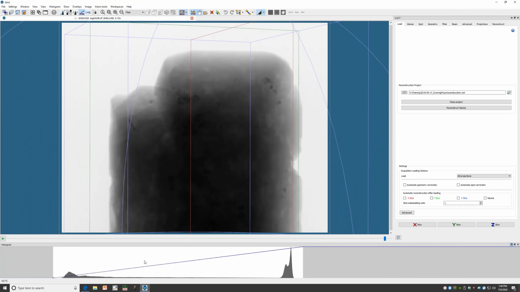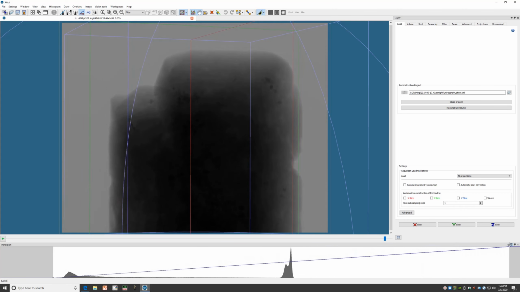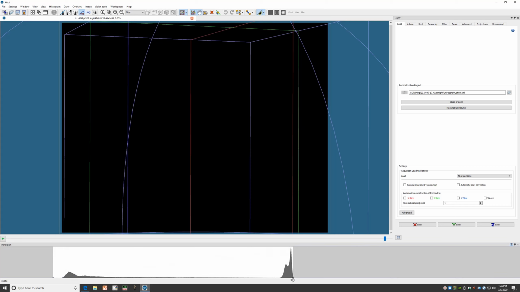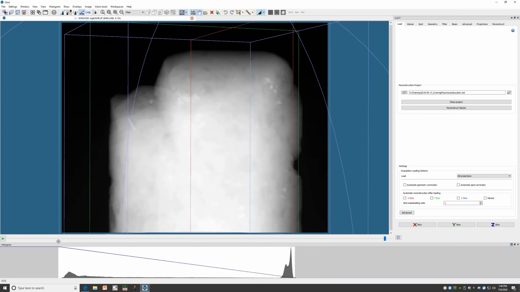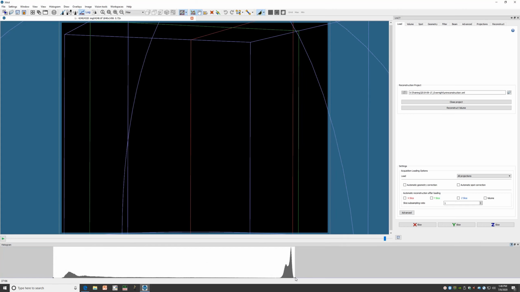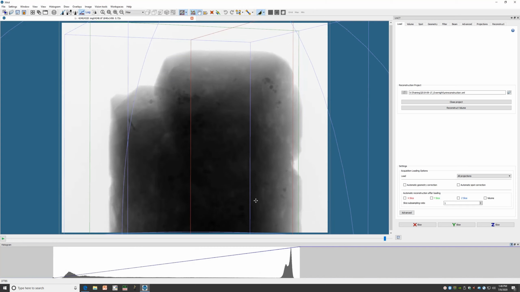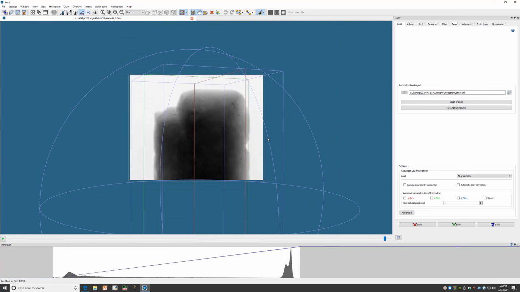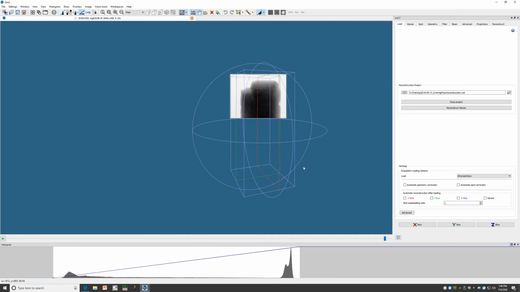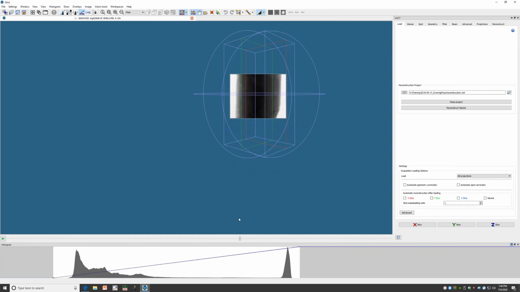We can also see a familiar histogram at the bottom of the screen here with the same controls as it has in the acquisition software, where you can drag to stretch and compress the range, or you can flip to a negative image if so desired. If I press Control and use the mouse wheel, I can zoom in and out. When I do that, we can see this box with 3 sets of axes and also 2 circles. This box represents the entire volume of the sample that we've analyzed.